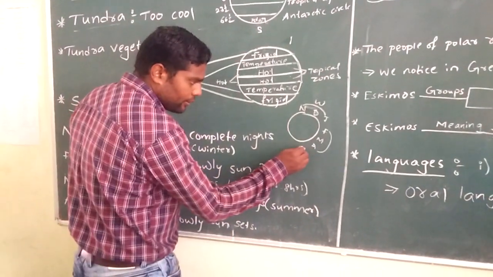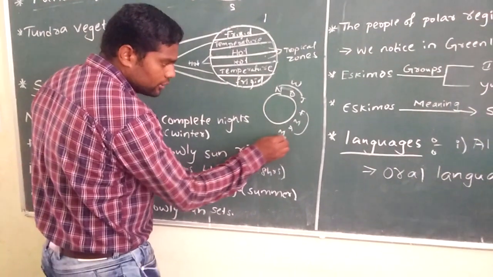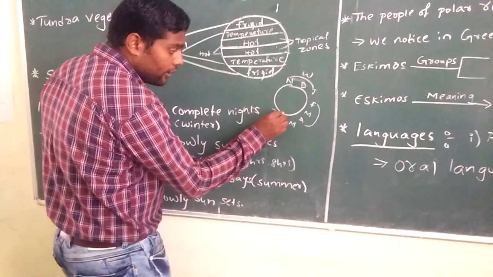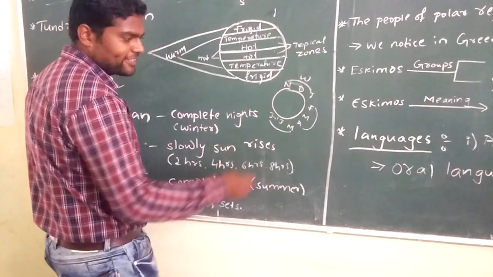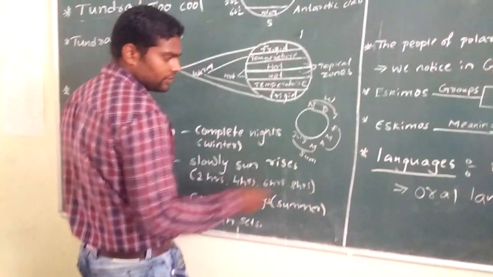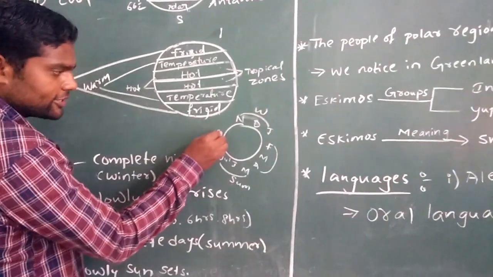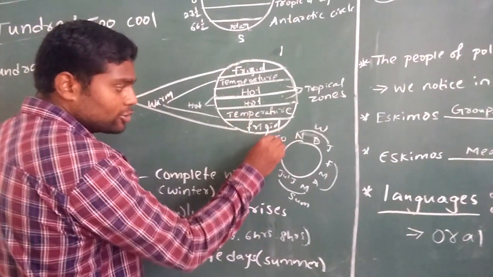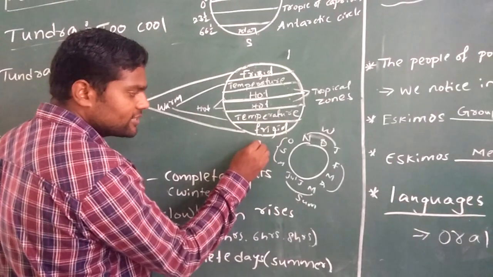Next, May, June, July: complete day we experience here, so it is remaining summer season. Again August, September, October: slowly the sun is about to set.